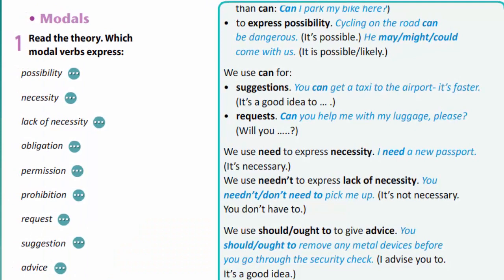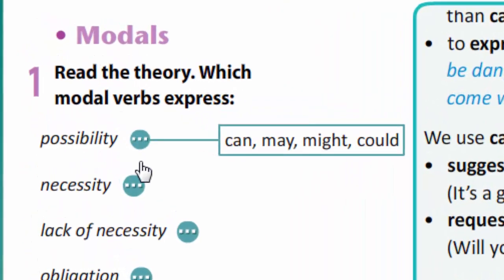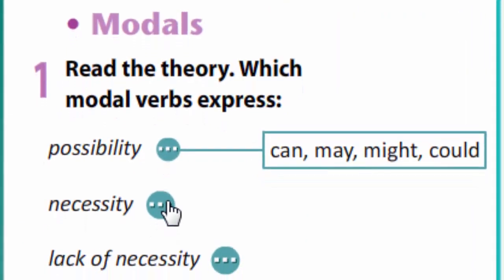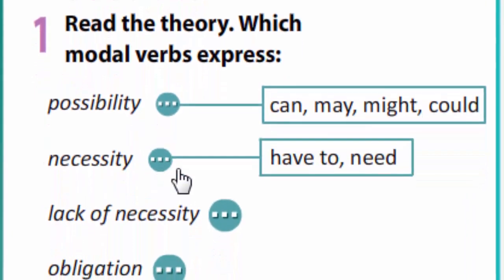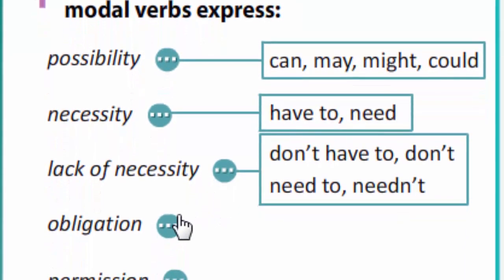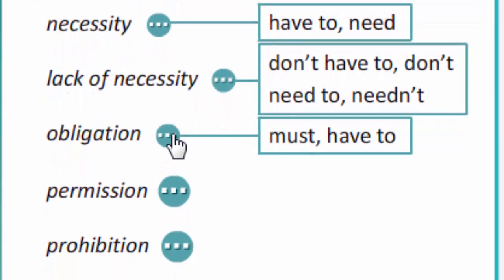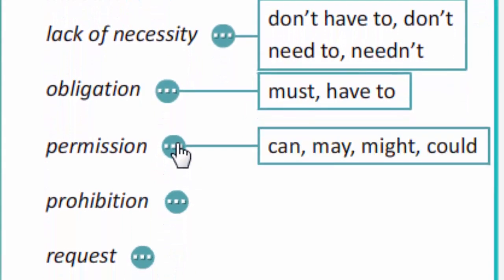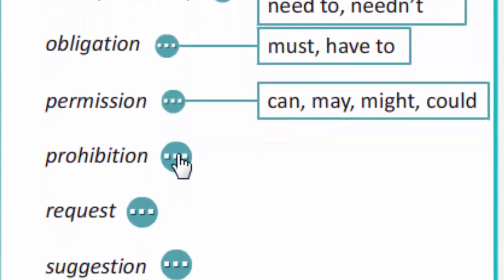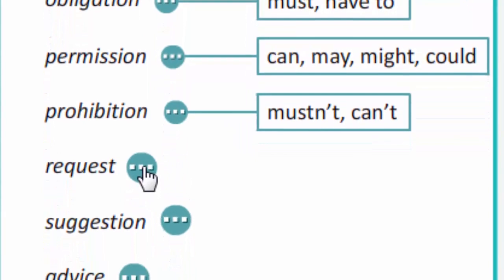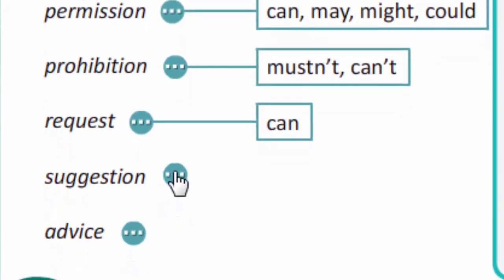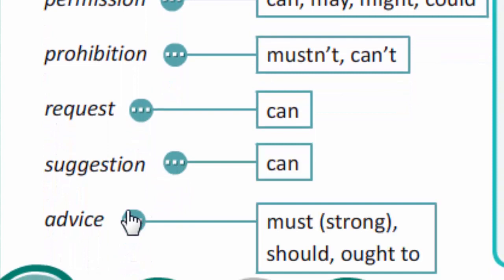Now let's check exercise 1. Which modal verbs express possibility? They are can, may, might, could. Necessity: have to, need. Lack of necessity: don't have to, don't need to, needn't. Obligation: must, have to. Permission: can, may, might, could. Prohibition: mustn't, can't. Request: can. Suggestion: can. Advice: must, strong; should, ought to.